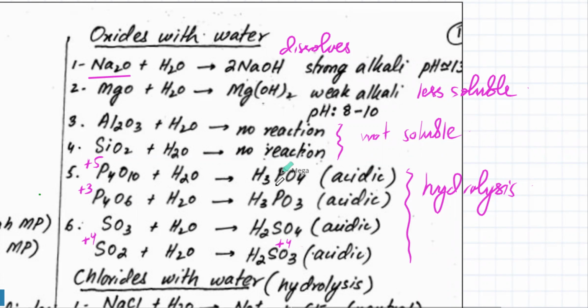And it's maybe वही oxidation state होगी. This would be +5, this would be +3. But anyways, you just have to remember this. The first two, they dissolve. The first one dissolves very much and it forms a strong alkali. MgO doesn't really dissolve much. It's less soluble. It's almost insoluble. The pH is around 8 to 10. These two are not soluble, and the oxides of phosphorus and sulfur, they're acidic. So they end up forming acids. Is this clear? Yes.